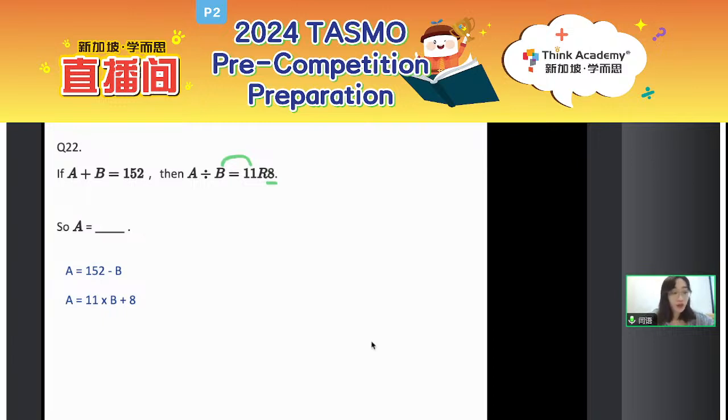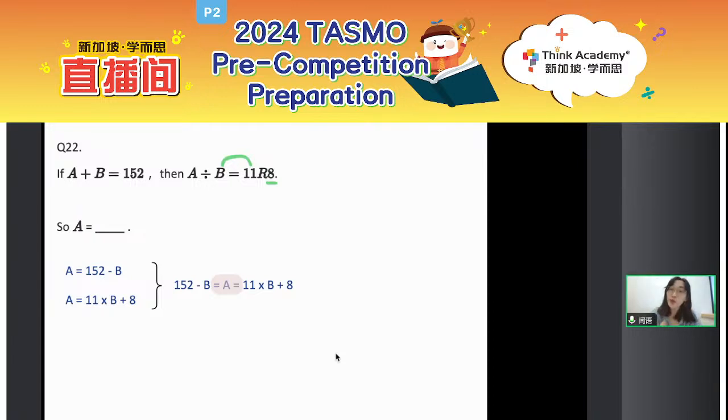Okay. So if you try to combine these two equations, you can see that 152 minus B equals A. A also equals to 11 times B plus 8. So actually for the A here, you can just regard it as a little helper, right?